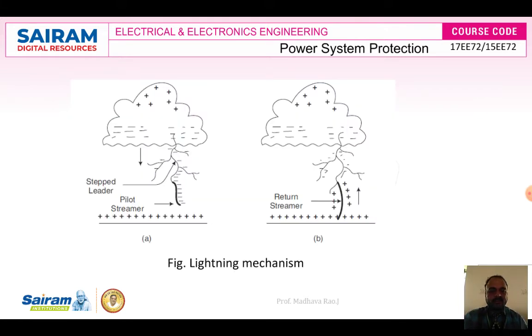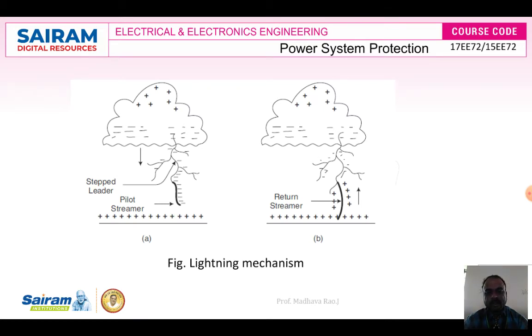Here we can see how the lightning phenomena occurs. We have two diagrams. One is the stepped ladder and return streamer. The stepped ladder will be charged to the pilot streamer.